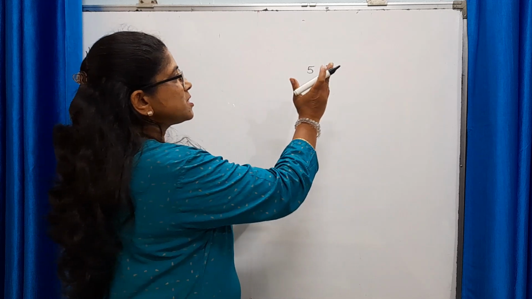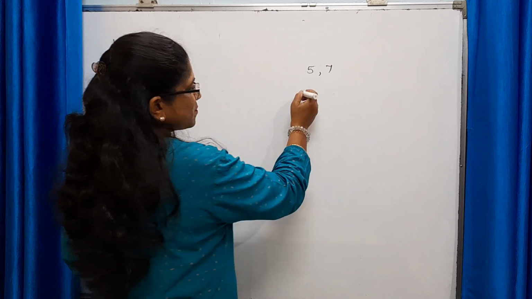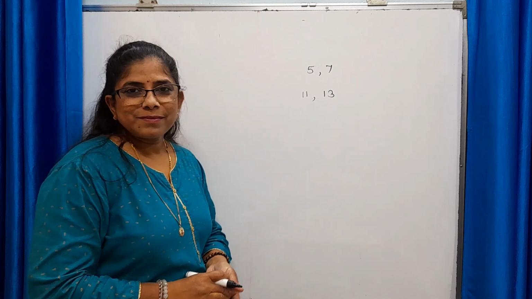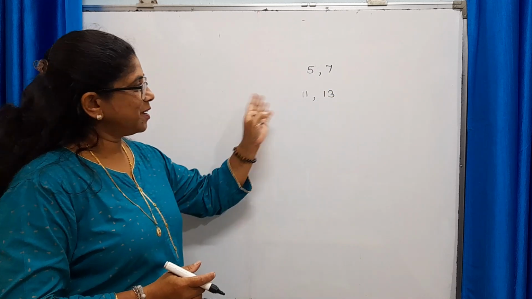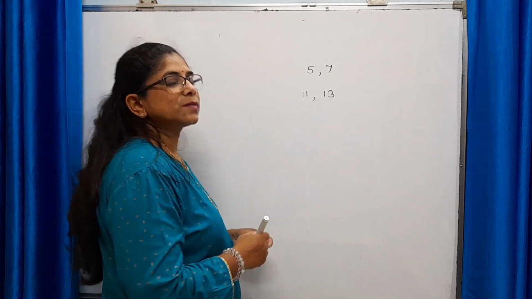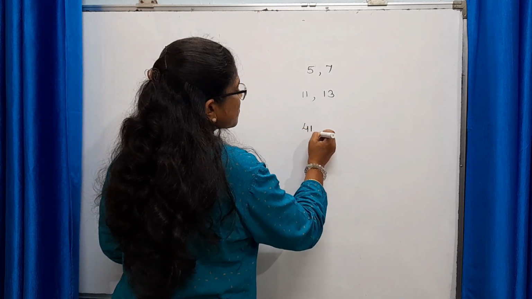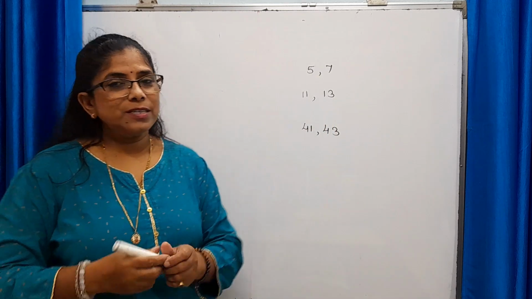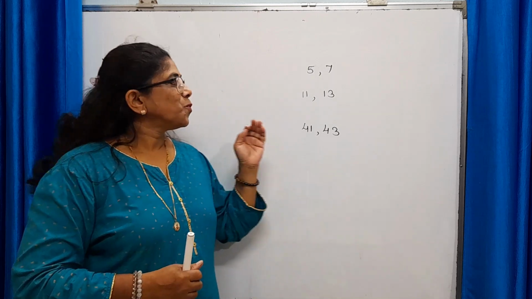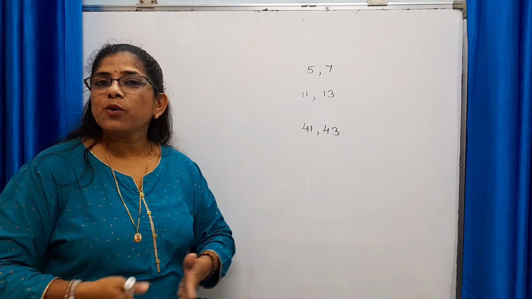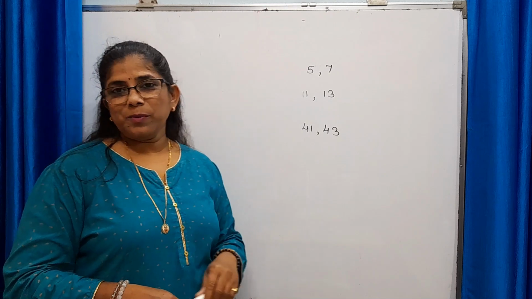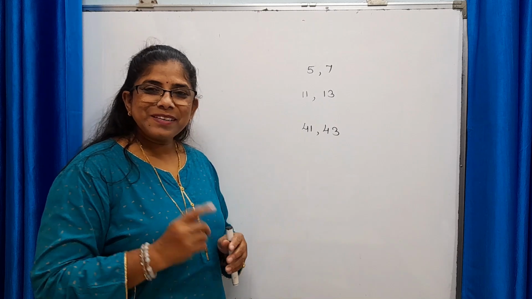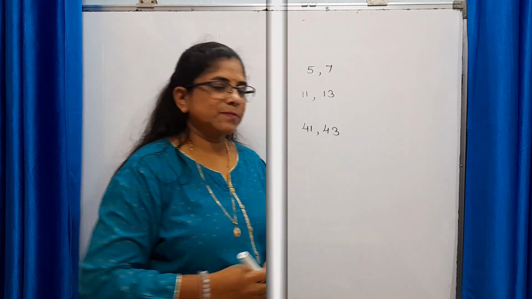5 is prime number, 7 is prime number, difference is 2. 11 and 13, prime numbers, difference is 2. So they are twin prime numbers. Then 41 and 43, even they are twin prime numbers. So you can check the list of prime numbers and check where the difference is 2. Such pair of prime numbers is called as twin prime numbers. It's quite simple. Let's move to the next concept.